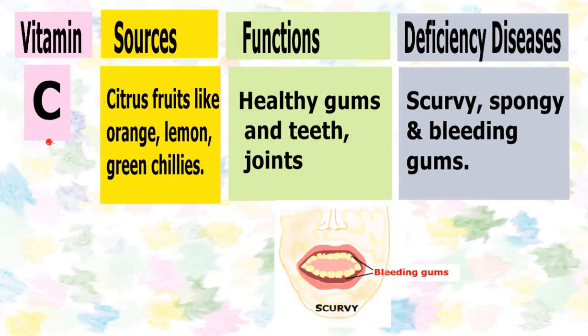Vitamin C can be obtained from citrus fruits like orange, lemon, and green chilies also. Vitamin C is required for healthy gums and teeth and for healthy joints. In case vitamin C is not available in appropriate amounts, its deficiency causes a disease known as scurvy. What happens in scurvy? We can see here in this diagram also. Gums turn spongy and bleeding starts from the gums. This is a very common disease caused due to the deficiency of vitamin C in our body.